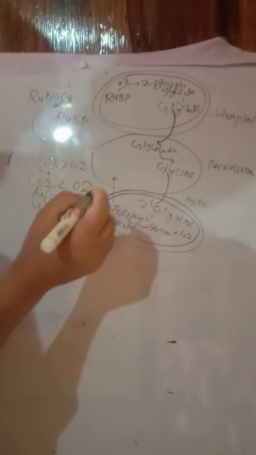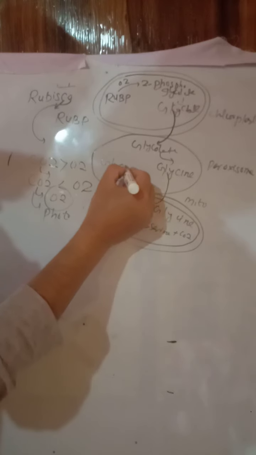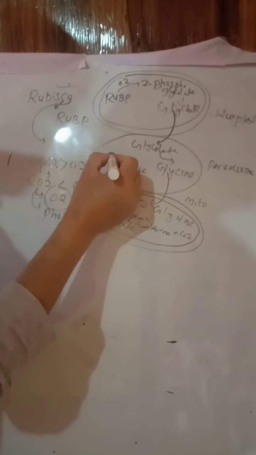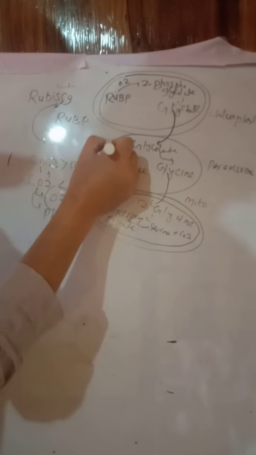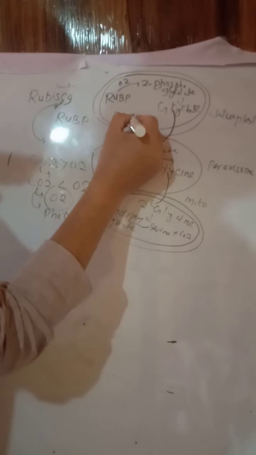Then it's transported into the peroxisome, where it forms glycerate. This glycerate is now transported back into the chloroplast, where it forms PGA, phosphoglyceric acid, and ultimately back RuBP.